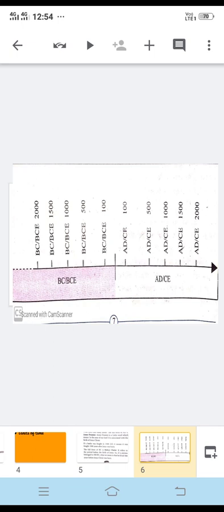This way, that is AD/CE, the calendar that we are following right now. So 2020 is included in AD or CE, but many times we don't write AD/CE along with the year. But when you are writing a date which is included in BC or before common era, you must write that BC, because otherwise it will confuse us. So this way we have to remember.